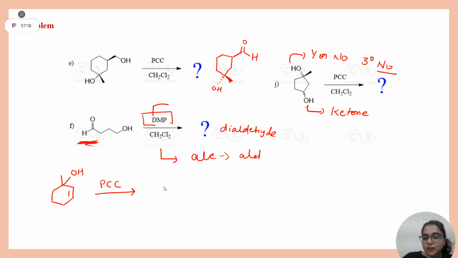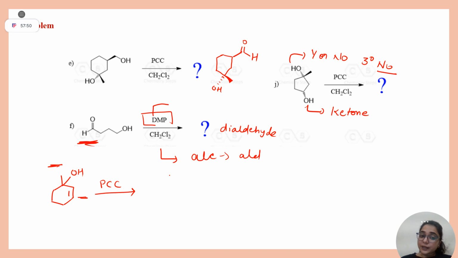Okay, before that, have you studied Claisen rearrangement? 3,3 sigmatropic? No. Yes, studied, ma'am. You have studied, but organic chemistry is volatile, you forgot, huh? Yes, ma'am. Okay, no issue. So students, keep this thing in mind. If you have a tertiary alcohol, but if it is allylic, you have to think again.